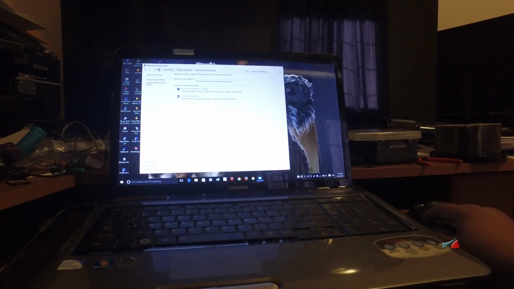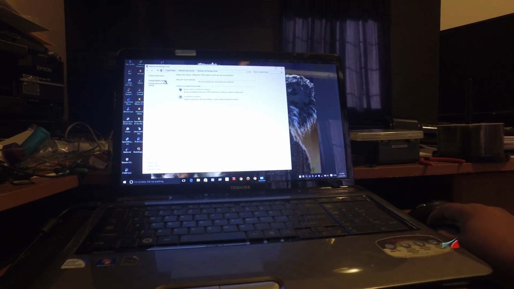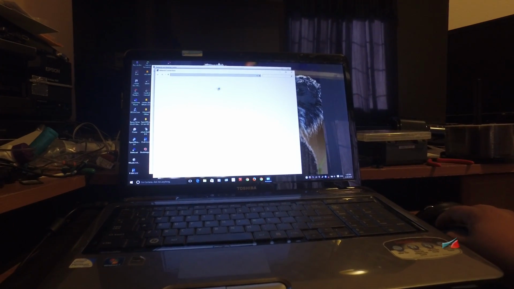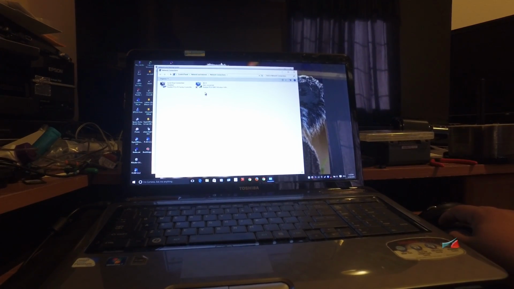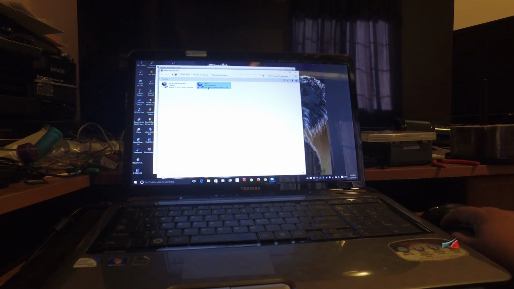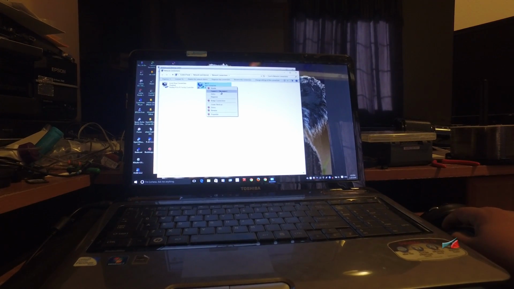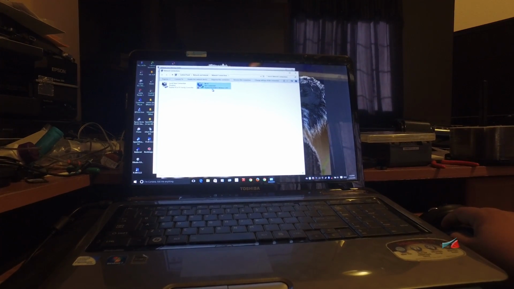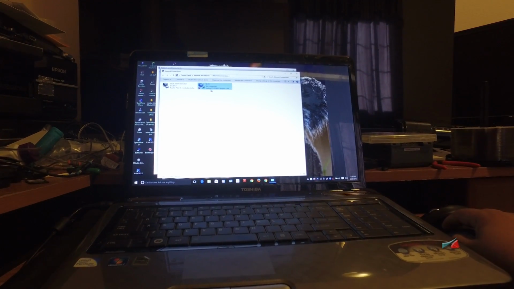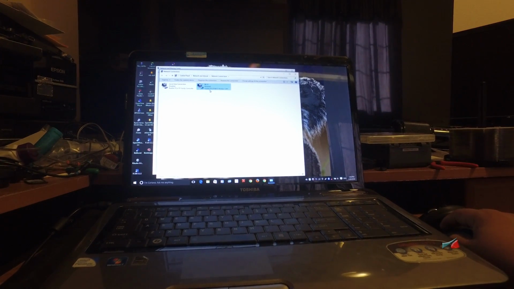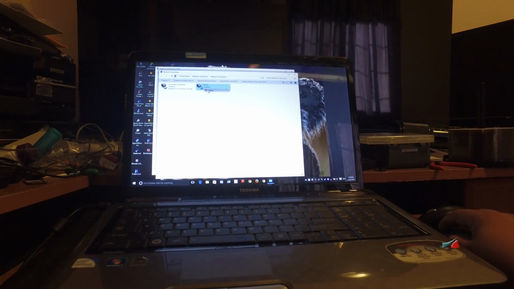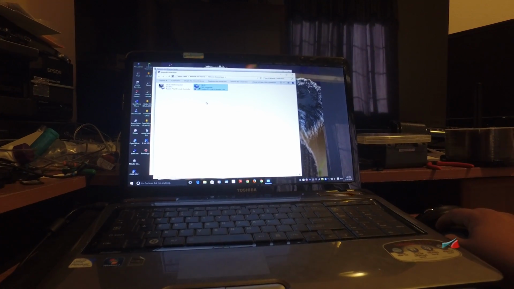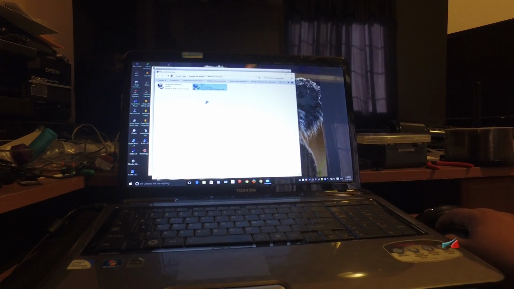So I right click and then I select open network and sharing center. Then I go to change device settings, and on my connection I right click and then I select disable. I wait until it's disabled and I right click again and select enable. So it's gonna enable it again.